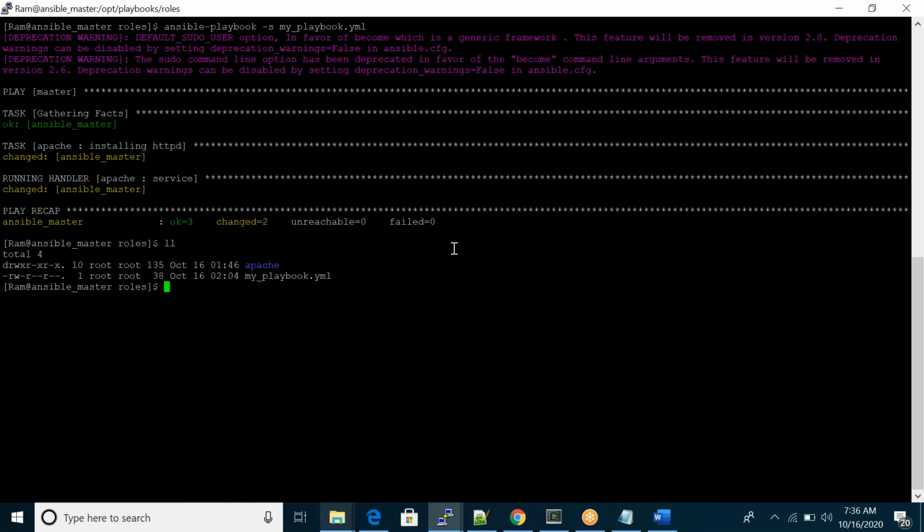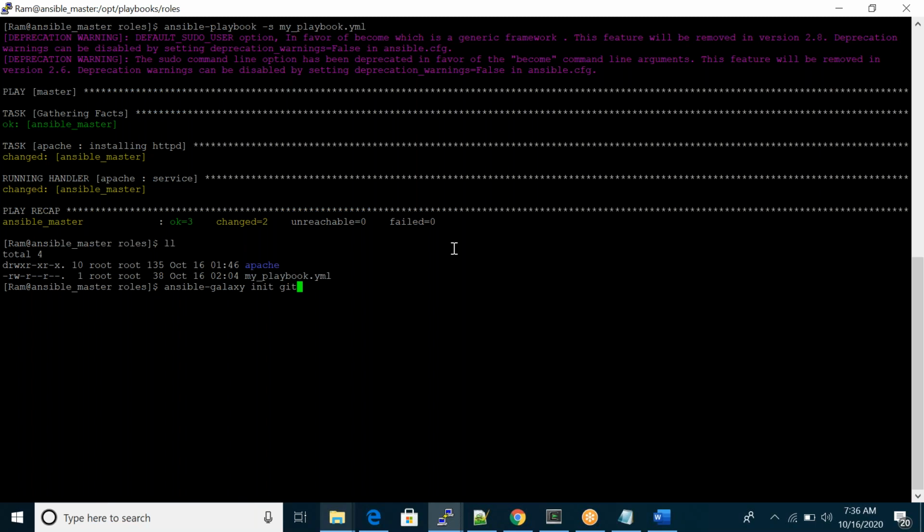Same thing. I will create one more role. Ansible Galaxy init, whatever role you want. Here I'll do a git role. I'm going for just simple modules.